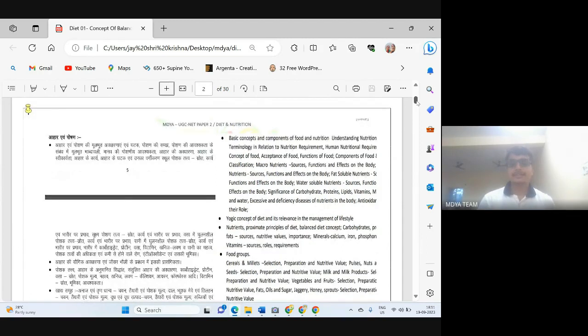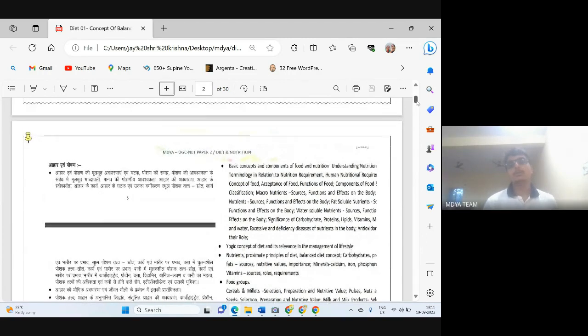So this is our syllabus. As I told you, this is part of the sixth, I'm confused, sixth or seventh unit. That unit is composed of three subjects: anatomy and physiology, psychology, and the third one, diet and nutrition. There will be 4 to 5 questions from diet and nutrition. Sometimes there is even a sixth question, but mostly there are 4 to 5 questions.